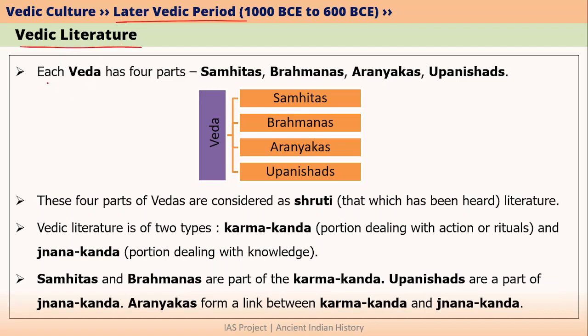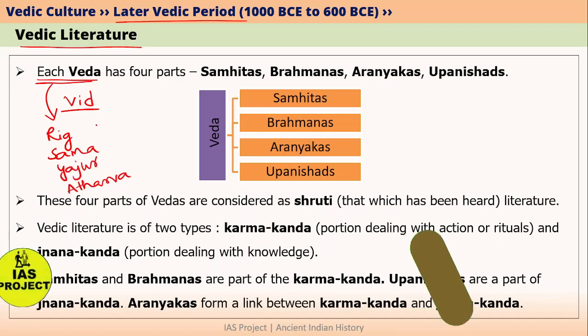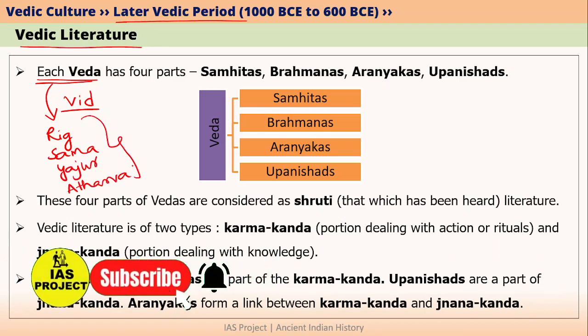First, let's try to understand the meaning of the word Veda. We know that the word Veda comes from Vid, and Vid means knowledge, or we can also call it education. And we also know that we have four Vedas. They are Rig Veda, Samaveda, Yajur Veda and Atharva Veda. So basically these are the four Vedas that we have.